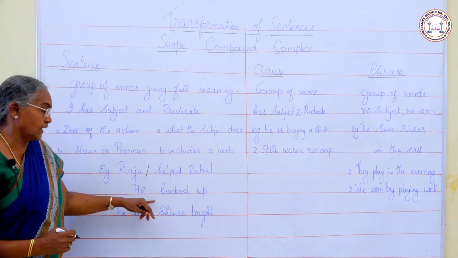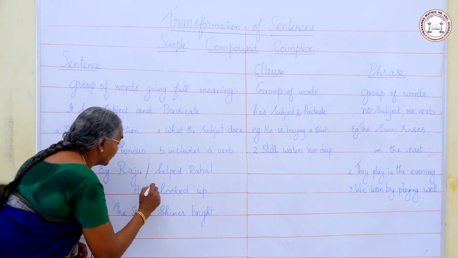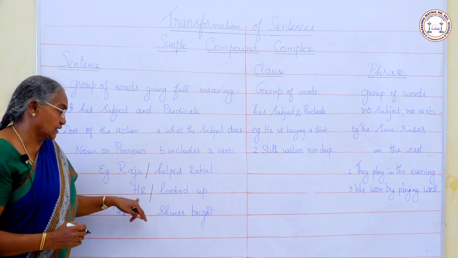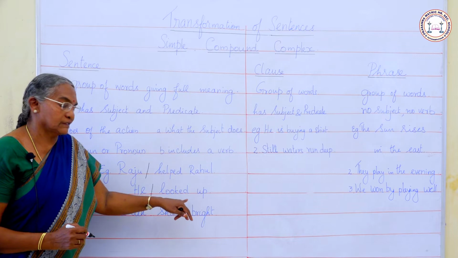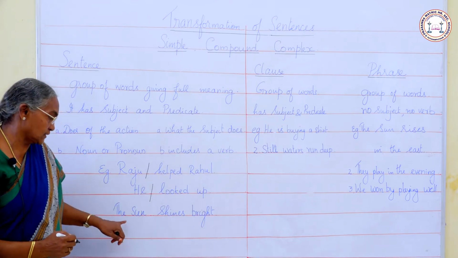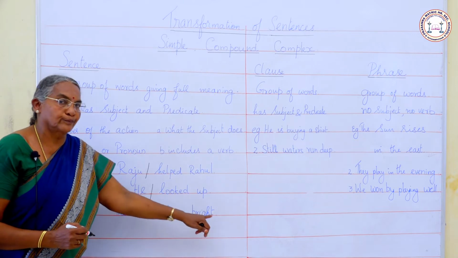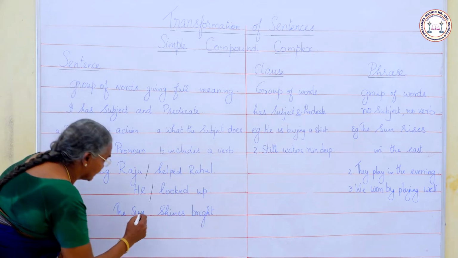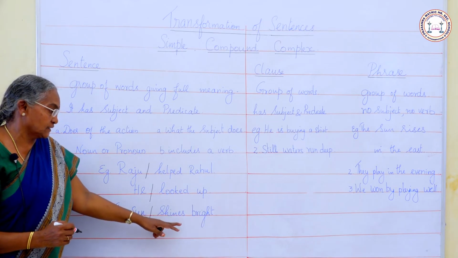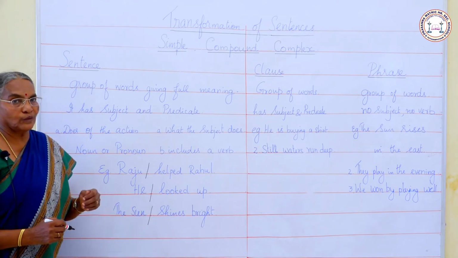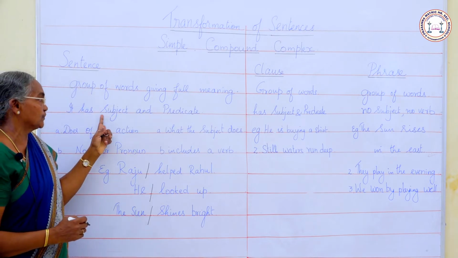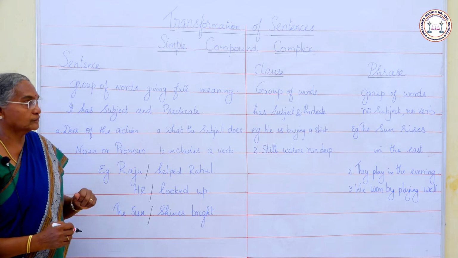Next sentence, he looked up. He, pronoun, it is a subject here. Looked up, it is a predicate. It has a verb, looked. Next sentence, the sun shines bright. The sun is a subject. Shines bright is a predicate. It has a verb, shines. Now you all could have understood what is a sentence, what is subject, what is predicate.